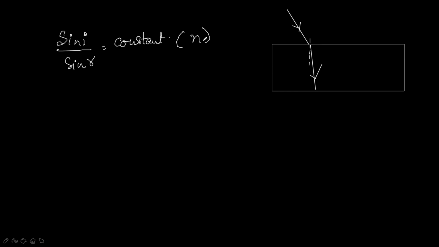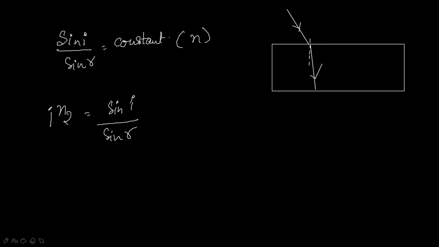So the refractive index of medium 2 with respect to medium 1, that we have written: the refractive index of medium 2 with respect to medium 1 is equal to sin i by sin r. We'll write it like this.